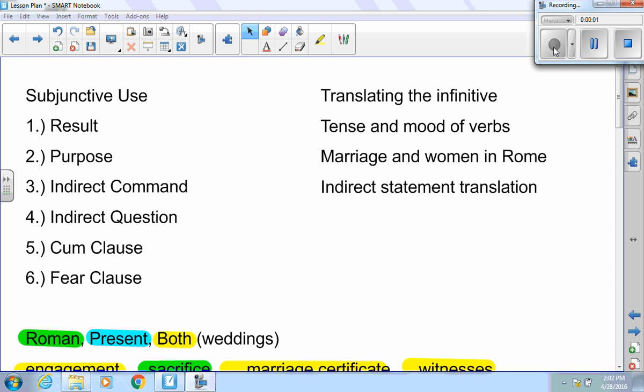This is your stage 38 review. On the left-hand side, I have our subjunctive uses, the things that you're going to be expected to know: result clause, purpose clause, indirect command, indirect question, cum clause, and fear clause. Now I'm going to go over those.